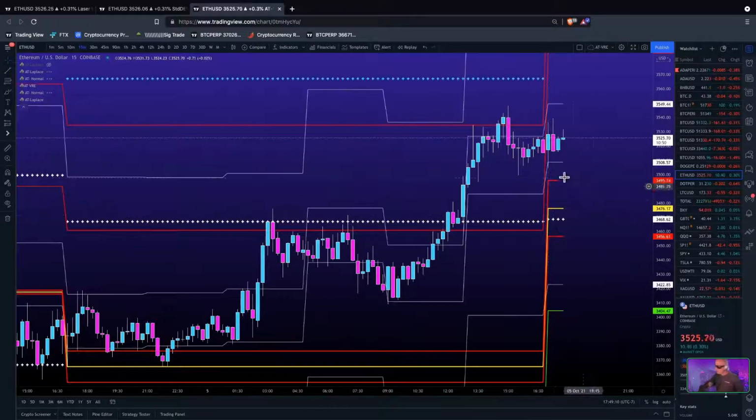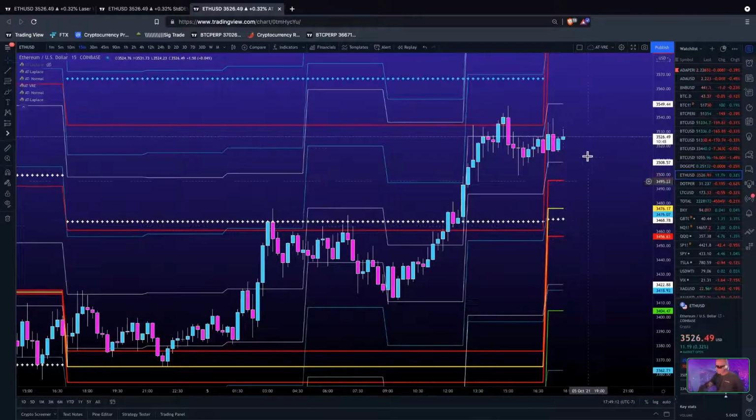Okay, here's Ethereum's new daily volatility range. It needs to be tested. Same with Bitcoin. That's one thing I didn't mention. These price action volatility ranges get tested. The daily, the weekly, the monthly.